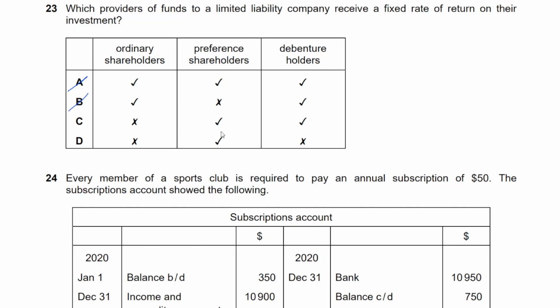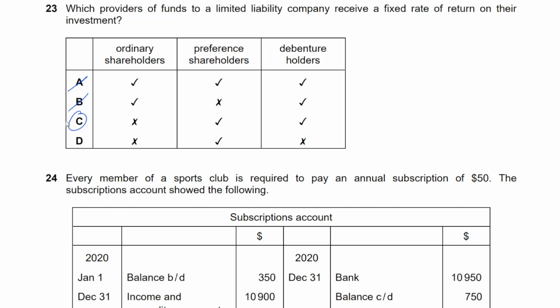Now, you know what? D should only be the answer. Well, but they are still receiving return. So, okay. Words are a bit complicated here, but if you think about it, debenture shareholders are also receiving a fixed return.